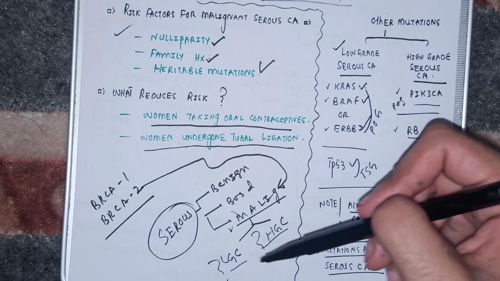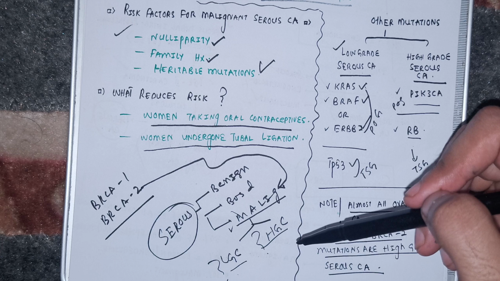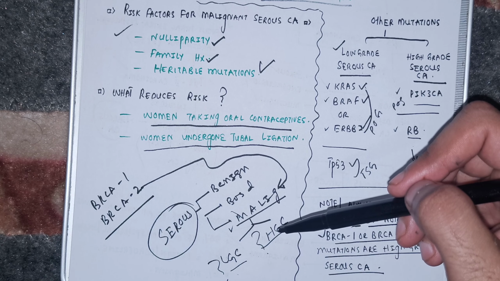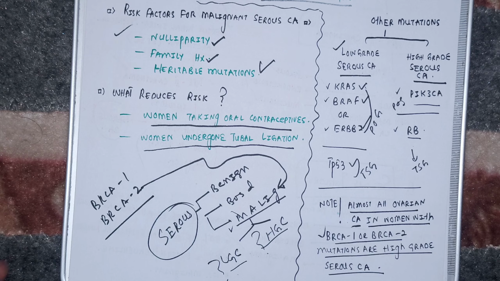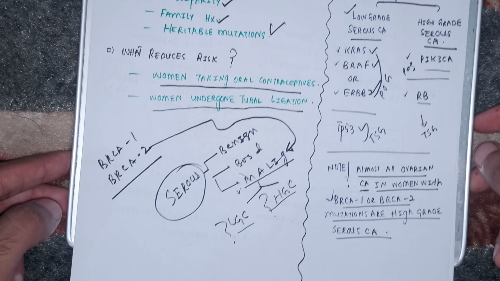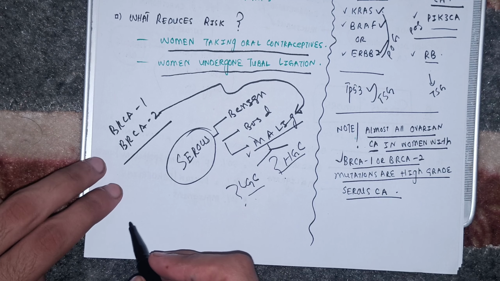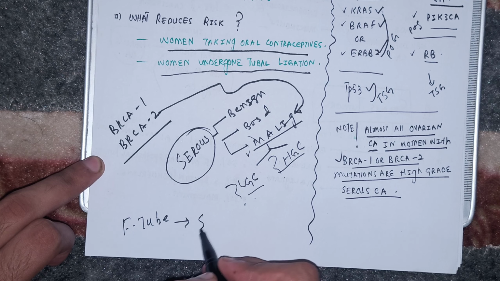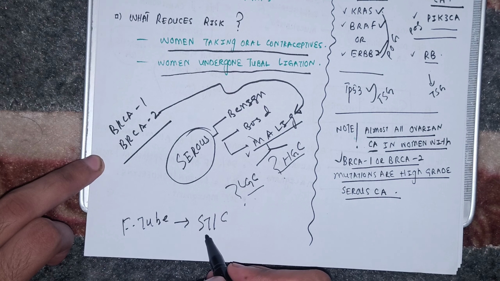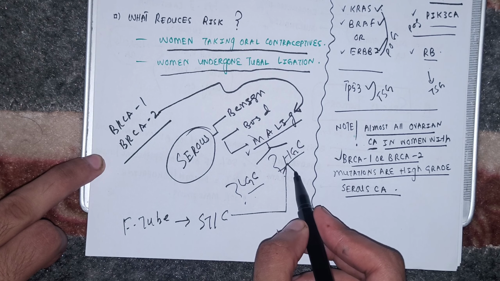And does high grade carcinoma develop from this route? No, high grade carcinoma does not develop from this route. Then how does this high grade carcinoma develop? It develops from a completely different route, which I hope you have learned from the previous part of the video. First, inside the fallopian tube, a precursor lesion forms, which we call STIC, serous tubal intraepithelial carcinoma. This then develops into high grade carcinoma.